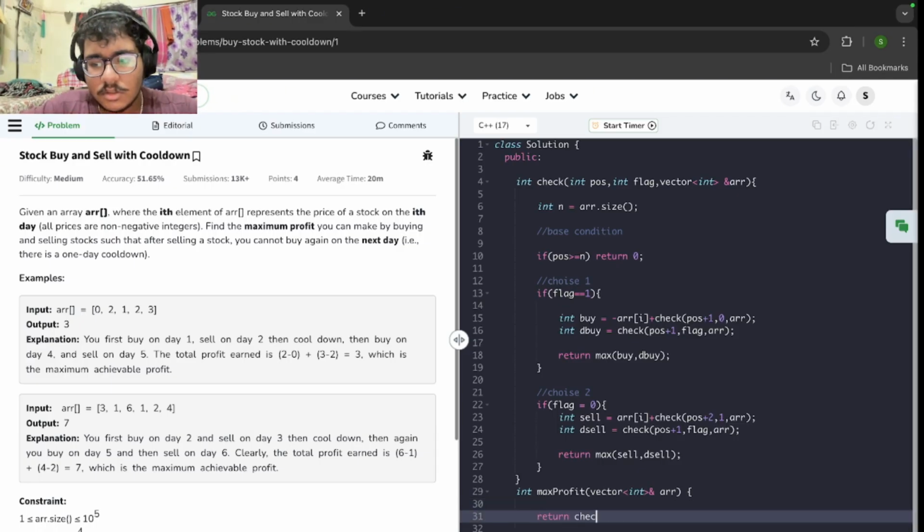Now, what is my initial condition? My initial position will be from the 0th day. Initially, what should be the value of my flag? As initially, I'm allowed to buy. From the start day, I do not have any stock in my hand, and I'm allowed to buy. So my initial state will be 1, that allows me to buy. Okay, and there will be a vector as an array.